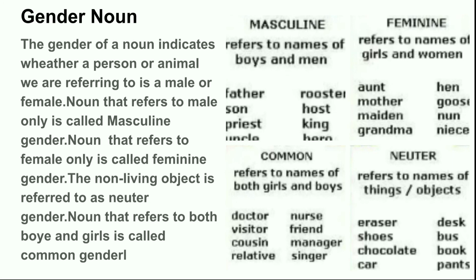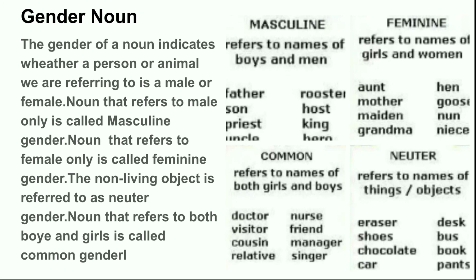Now we can see few examples. Masculine refers to the names of boys and men. For example, father, son, priest, uncle, rooster, host, king, hero. Feminine refers to the names of girls and women. For example, aunt, mother, maiden, grandma, hen, ghost, nun, niece, etc. Common noun refers to names of both girls and boys.